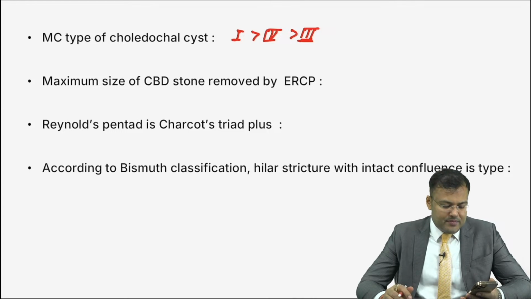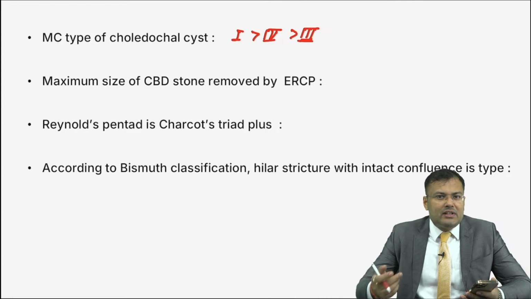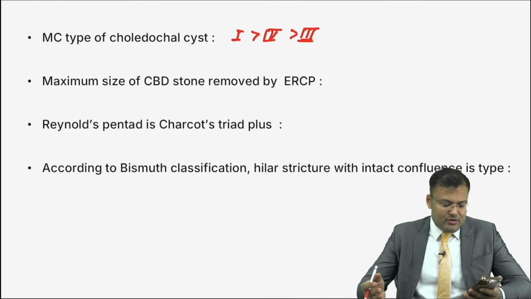So 1, 4, 3. Yes, we are supposed to send this message to one person only before midnight. And the one who has no one, that person sends this message to all. So it is 1, 4, 3.